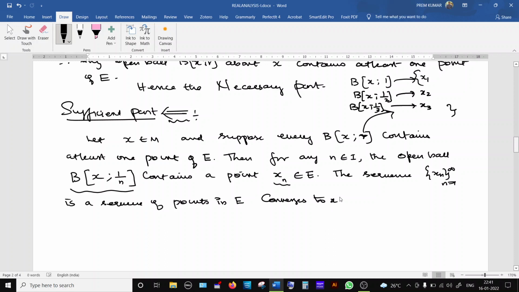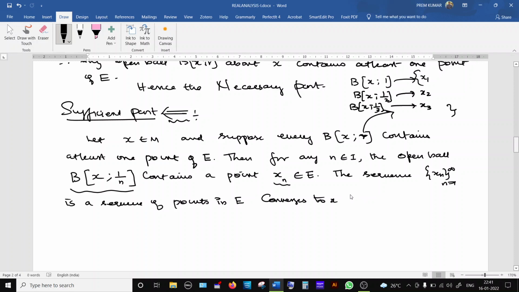It converges to x. How do we tell that it converges to x? Because you see, the radius is reducing. Why does it converge to x? We are going to give the reason here.